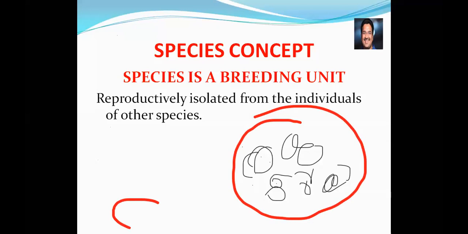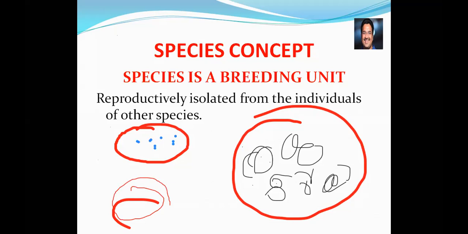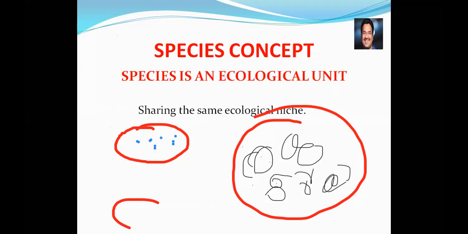So this is another group of species. I'm trying to draw this. This is another group. Here in this group, some other species are present. So what we are saying is that they are reproductively isolated. What is the meaning of isolation? Separation. Reproductively isolated from the individuals of other species. The species is a breeding unit: they are reproductively isolated from the individuals of other species.